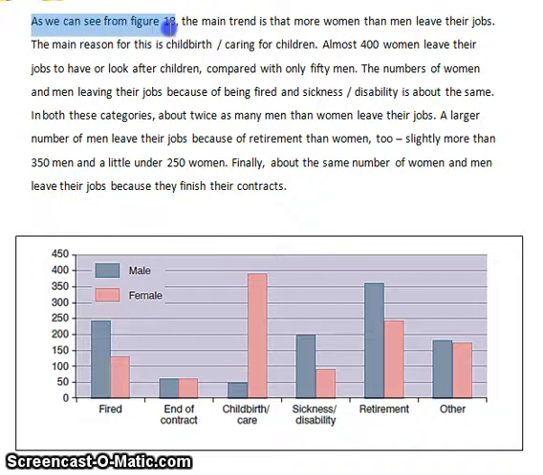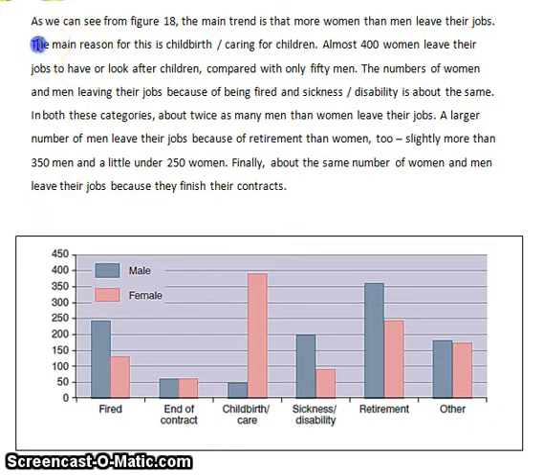As we can see from figure 18, the main trend is that more women than men leave their jobs. The main reason for this is childbirth, caring for children. Some students said the main trend was men and women leaving their jobs. No, that's a description of the graph. Within the graph, the main trend is more women than men.